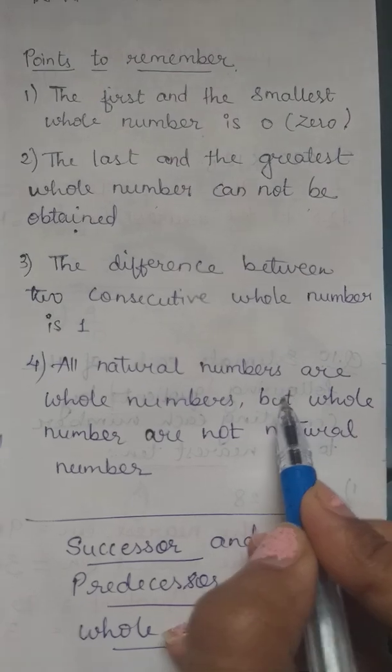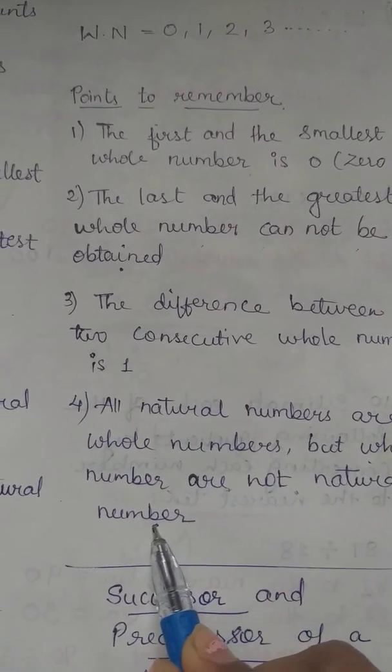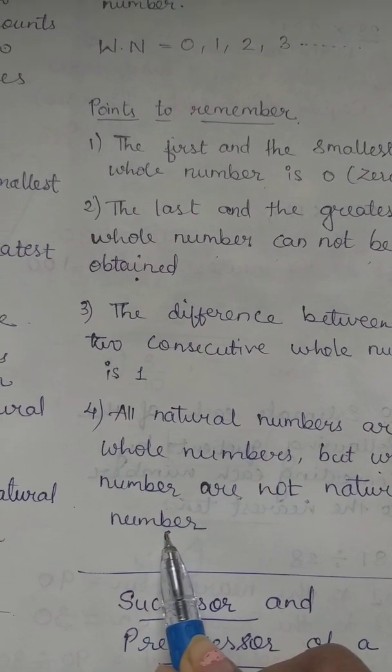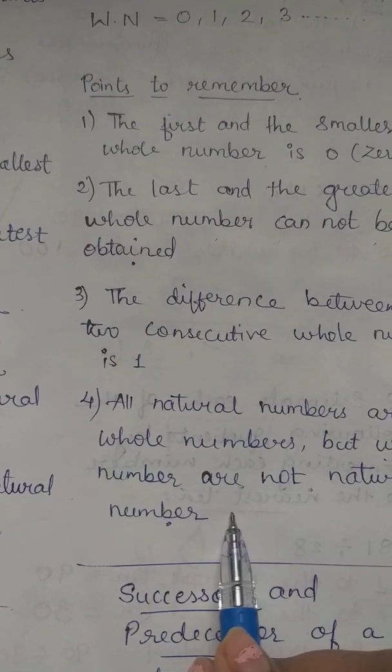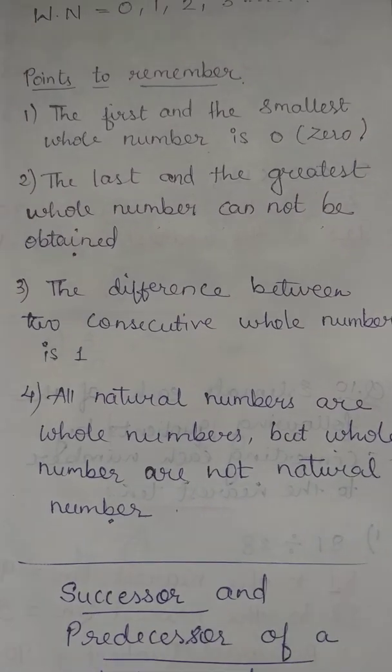But all whole numbers are not natural numbers. For example, 0. If I am considering 0, is 0 a natural number? No, it's not a natural number. Is it a whole number? Yes, it is a whole number. So similarly, not all whole numbers are natural numbers.